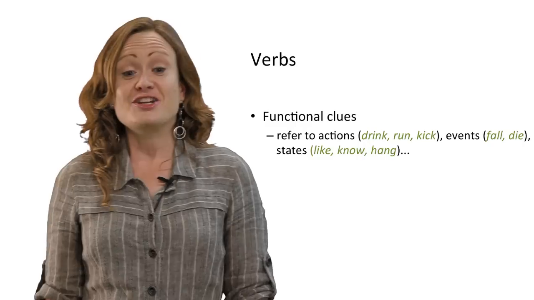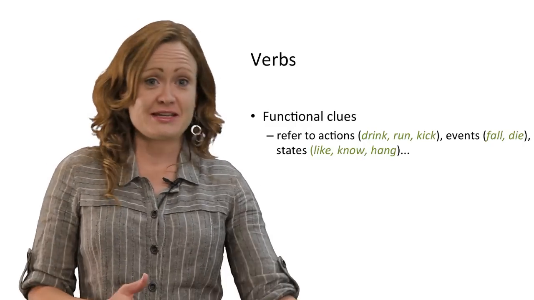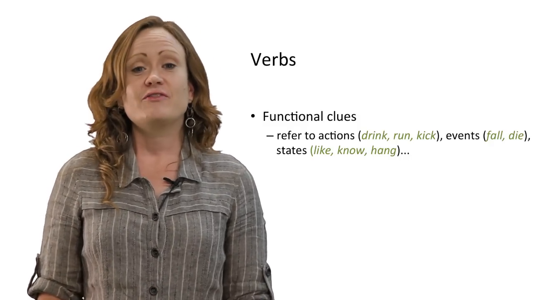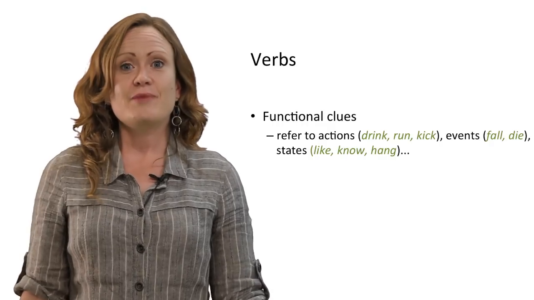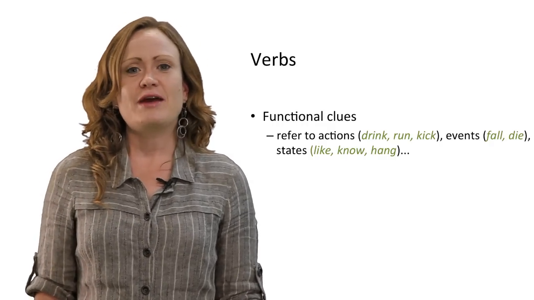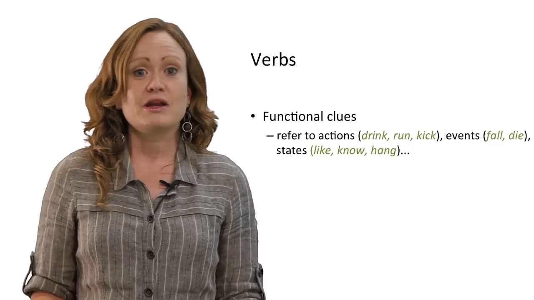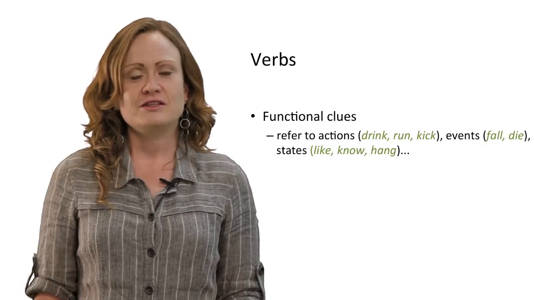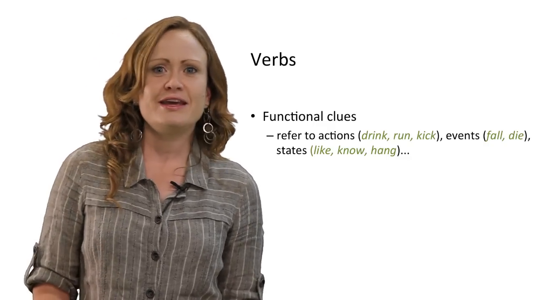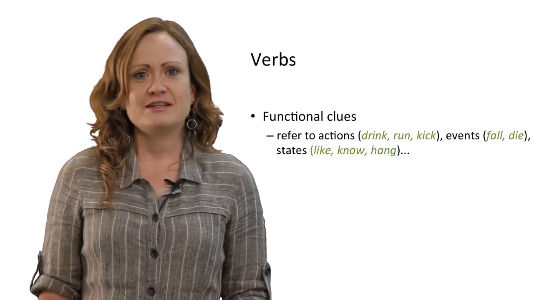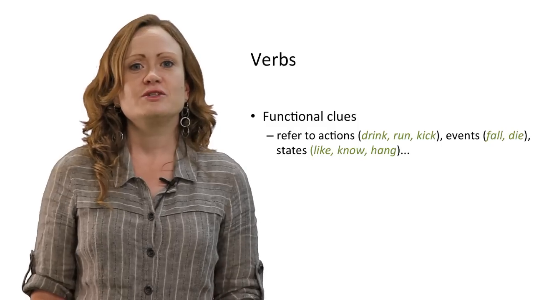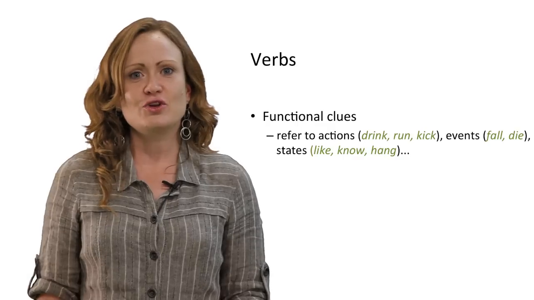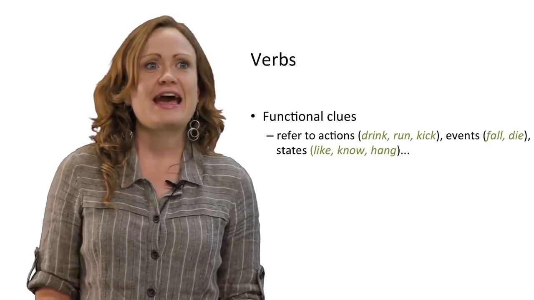If I say, I drink beer, then I'm doing something to the beer, so drink fits the description of a doing word. But if I say, I like beer, I'm not actually doing anything. I'm just talking about a state or a feeling, but like is still a verb. So verbs can refer to actions like drink or run or kick, but they can also refer to events that take place without anyone consciously doing them, like fall or die, or to states such as like or know or hang, as in the painting hangs on the wall.